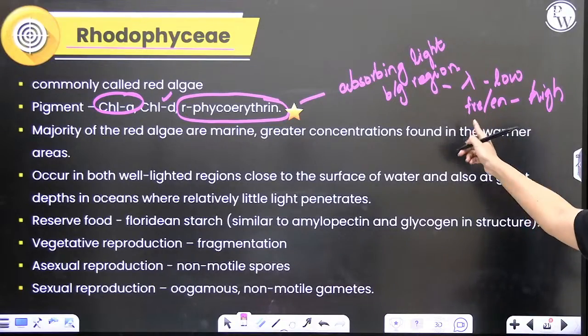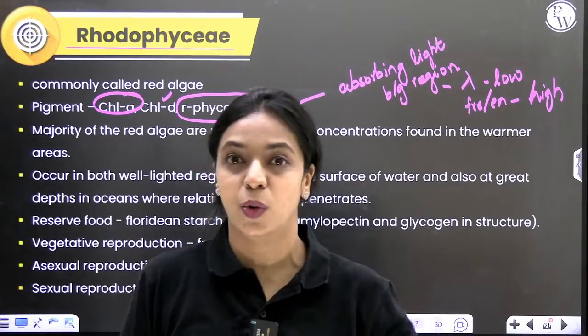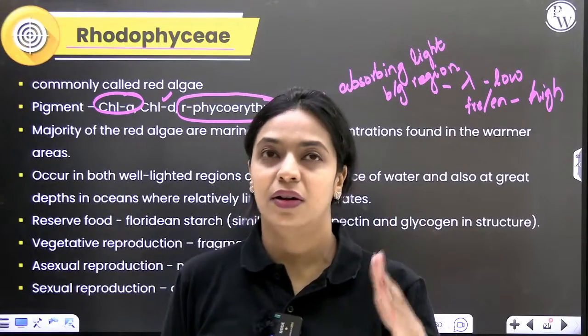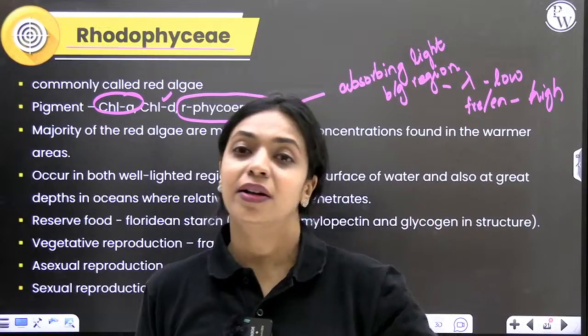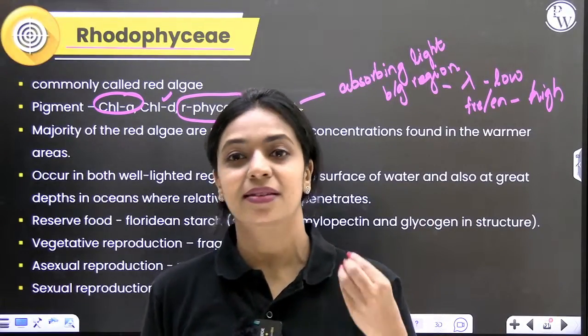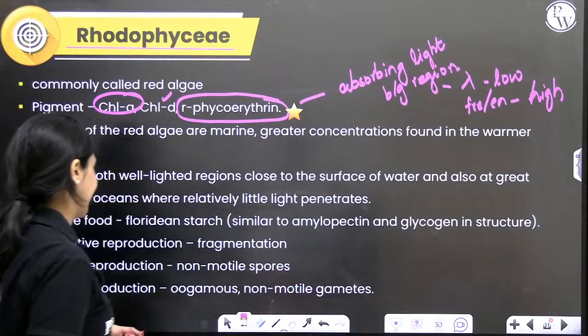Is this clear? So this you should remember. Whenever they ask you why red algae can grow in deep layers of water despite sunlight not reaching there, or where many other plants cannot grow, that is because phycoerythrin has the ability to absorb those wavelengths of light as well.